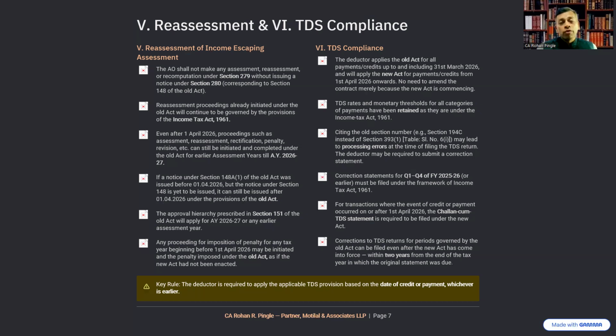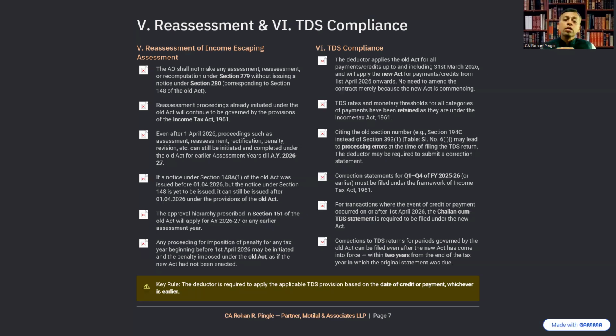Citing the old section number, for example, section 194C instead of new section 393 subsection 1 table serial number 6I, may lead to processing errors at the time of filing the TDS return. So from this month onwards, whenever we make a new challan or a payment, we need to put the correct section of the new act. If it is applicable under the new act, we need to select the correct tax year and the correct challan.